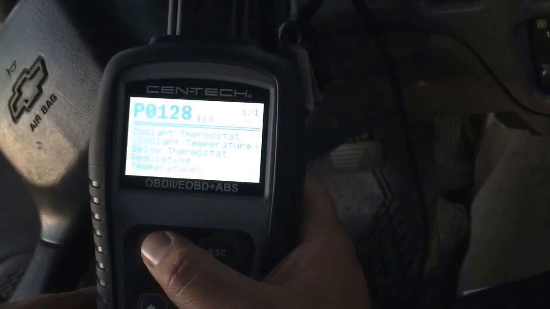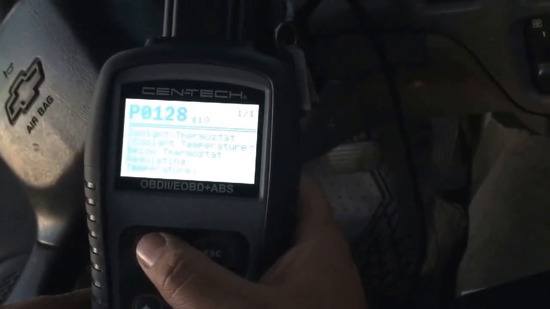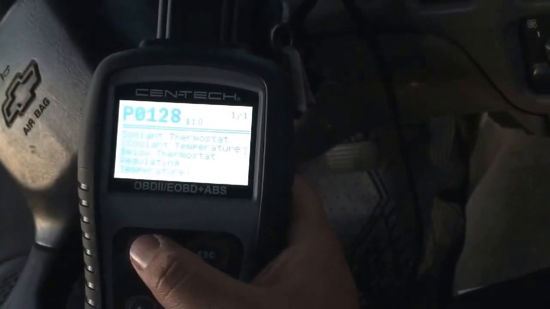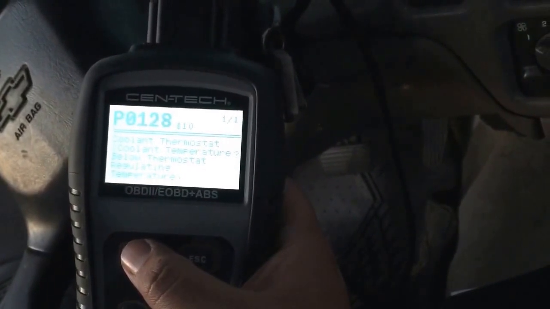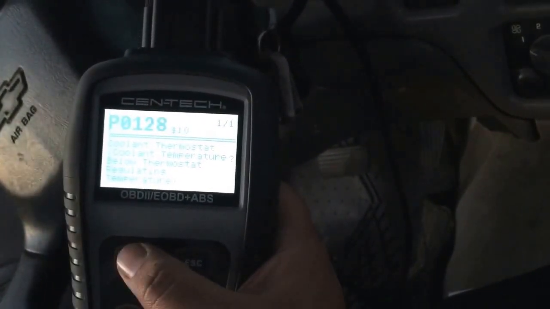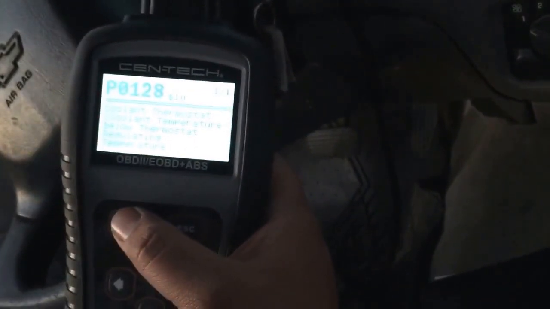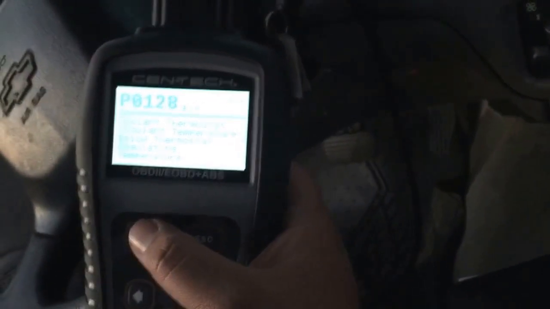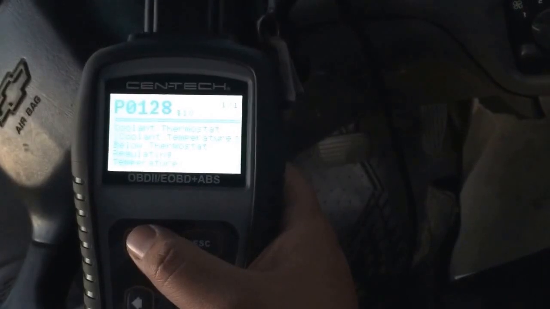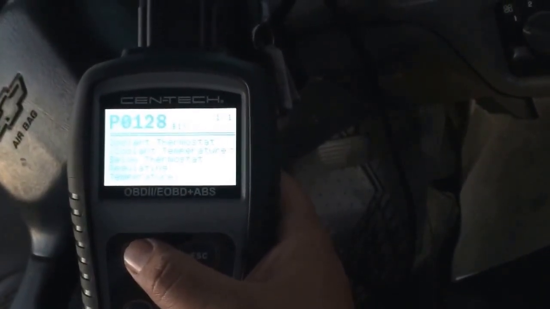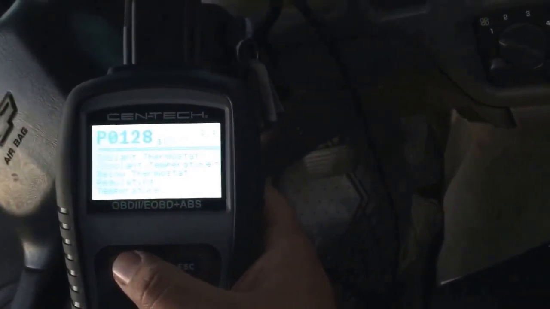So it was the thermostat reading below thermostat regulating temperature. I didn't think it was a thermostat because I had replaced the thermostat about 6 months ago, and I replaced the water pump about 8 months ago. But it could have just been a bad thermostat. So I bought another one. I'm going to replace it, and then let's go and check that out. Be right back.